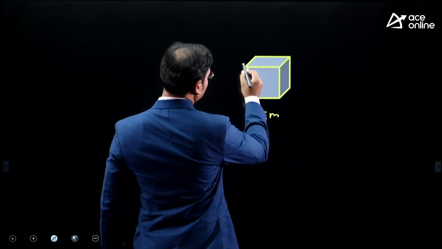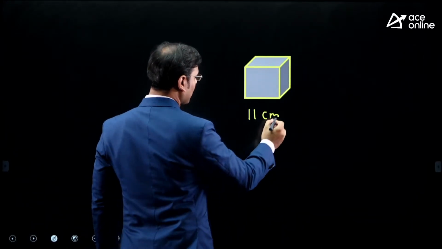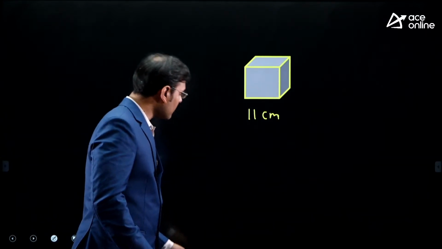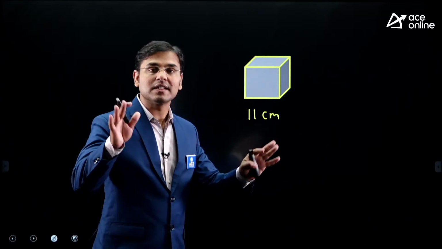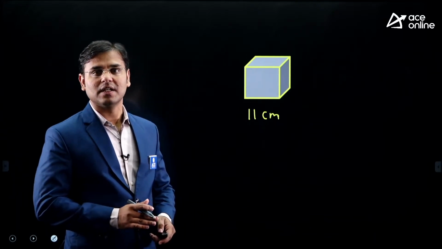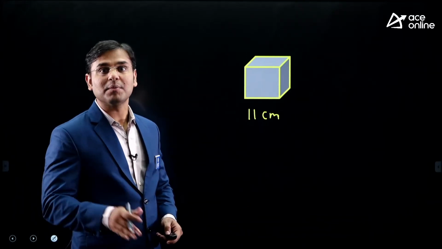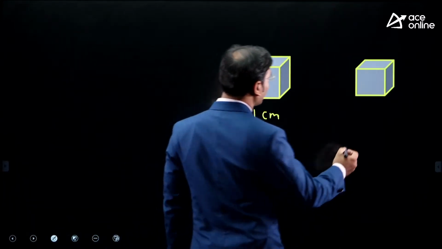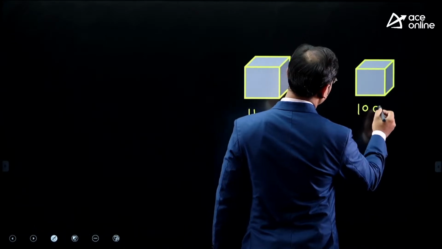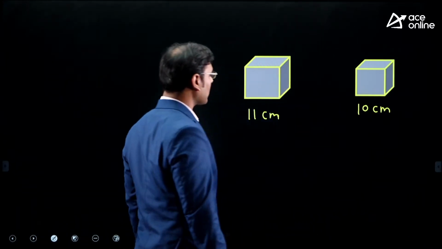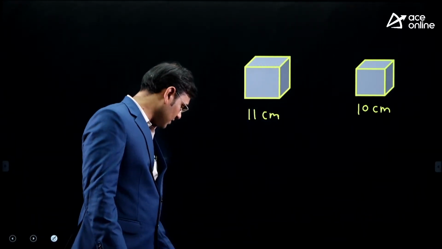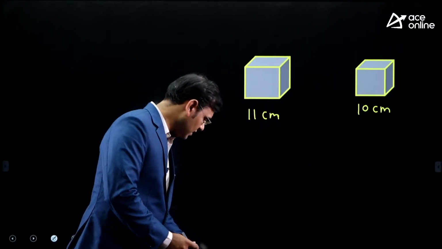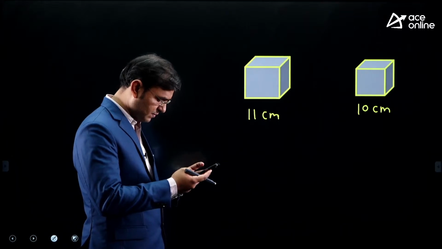This is 11, this is 11, this is 11, all sides 11 because we are studying the cube. But all these faces don't have a smooth surface finish. We need to machine 1 centimeter from all of them. And finally we got a very small component of 10 centimeter size. The pattern size is 12 centimeter.